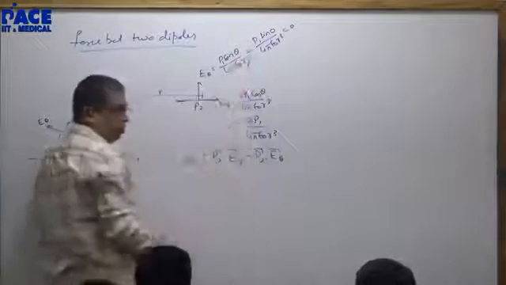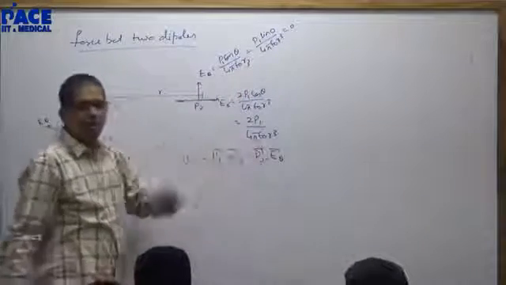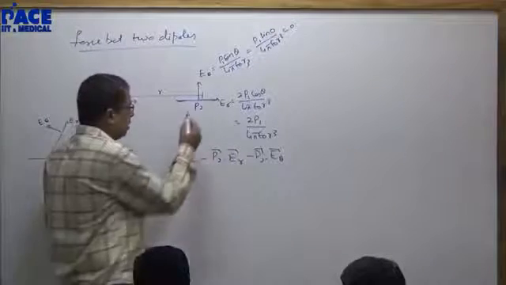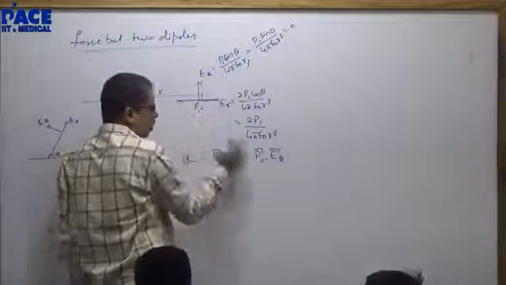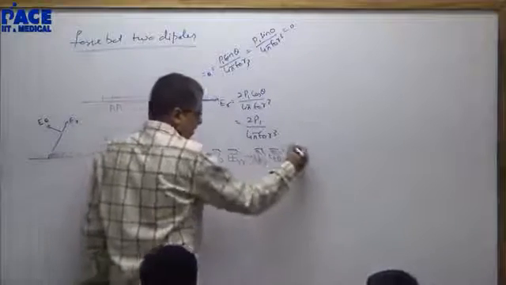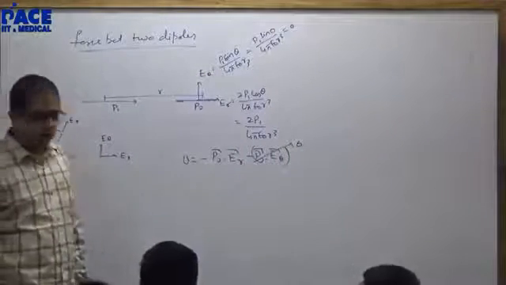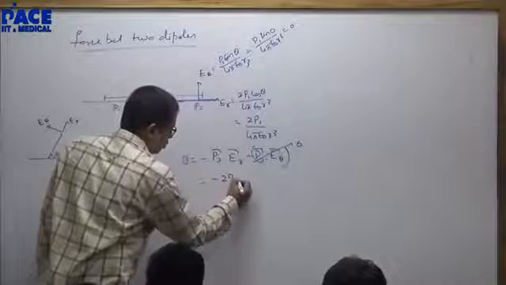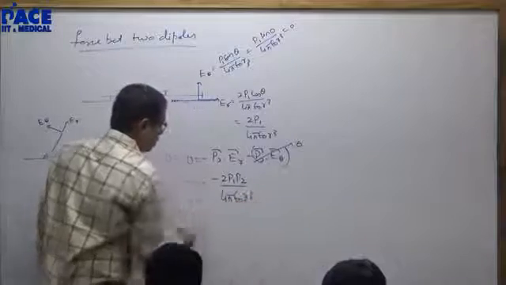E theta is 0 at the first point. P2 and E theta in the dot product will again give me cos 90, which is zero, since P2 is in this direction and E theta is in this direction. So the potential energy is minus 2 P1 P2 by 4 pi epsilon naught R cube.